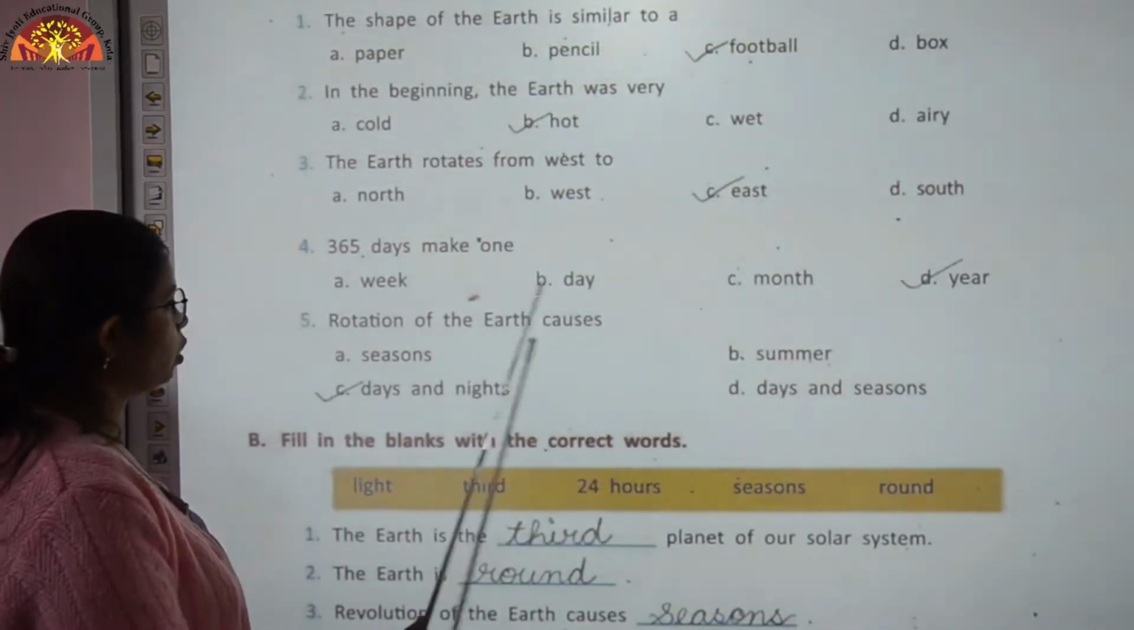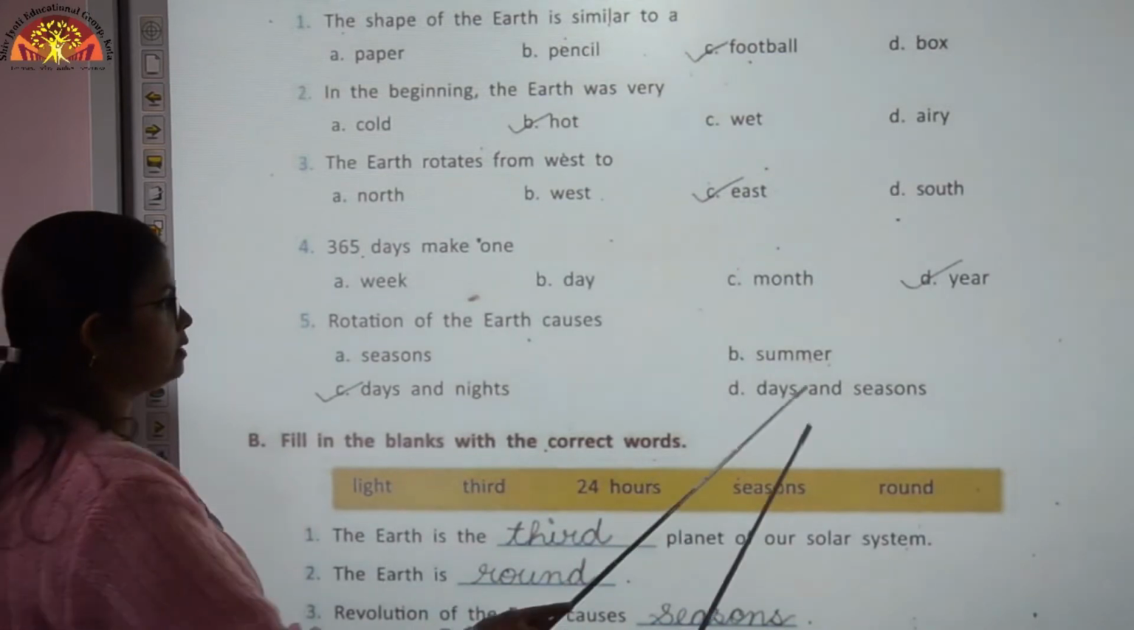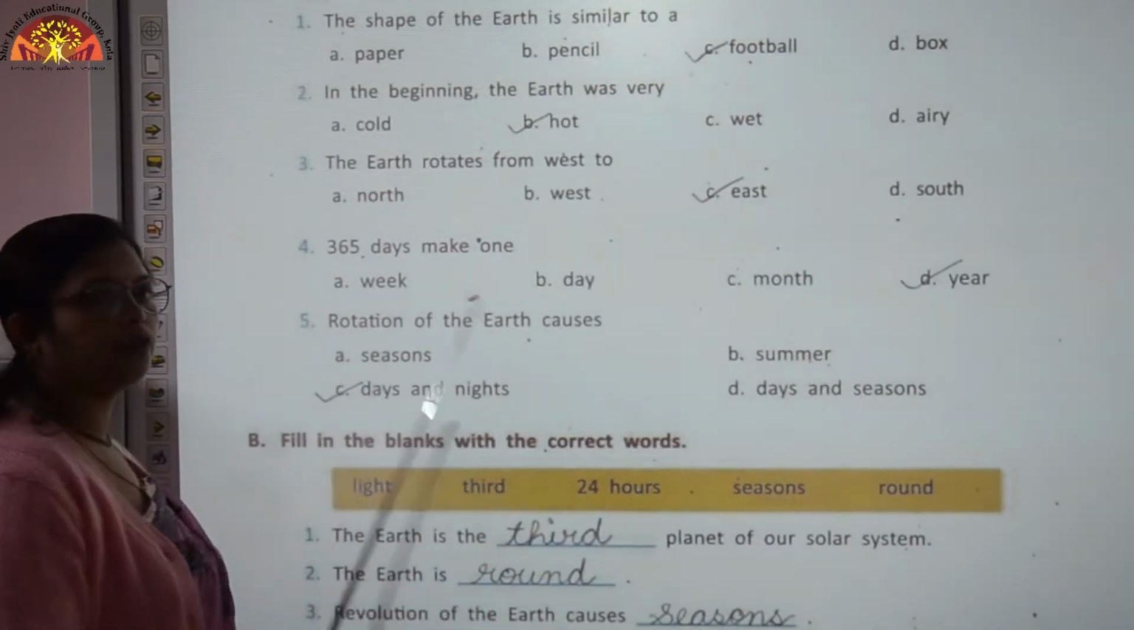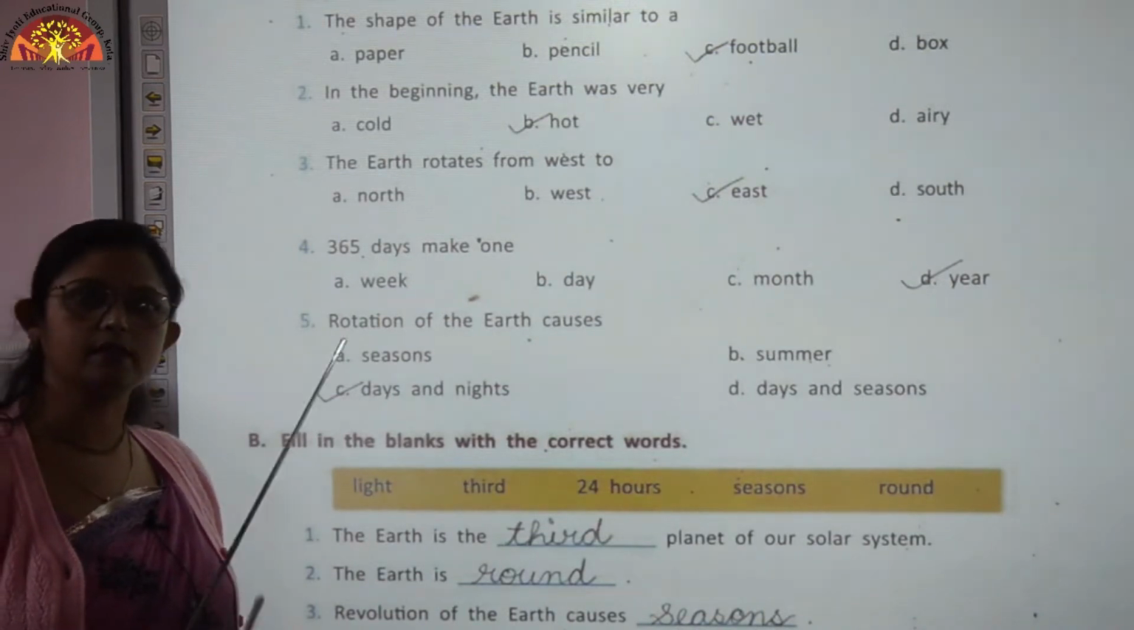Rotation of the earth causes seasons, summer, days and nights or days and seasons. So children, rotation of the earth causes day and night, and revolution of the earth causes seasons.